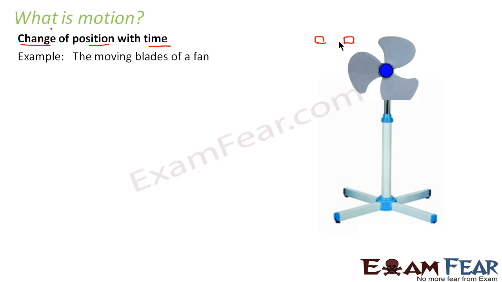Let us look at some examples. We all have seen the blades of a fan. Right now, they are not in motion. They are at rest. So we can see these are the positions of the blades. This is the position of blade 1. This is the position of blade 2. And this is the position of blade 3. Now, when the blades start moving, the position keeps changing, as you can see very clearly. So we say that the position of the blades is changing with time. Hence, the moving blades are in motion.